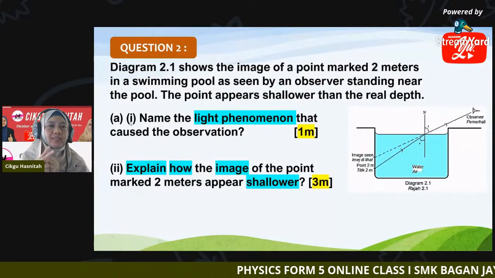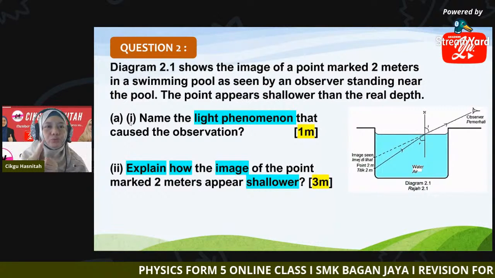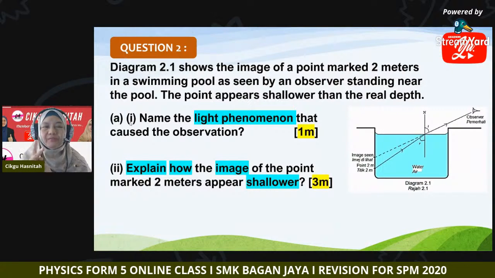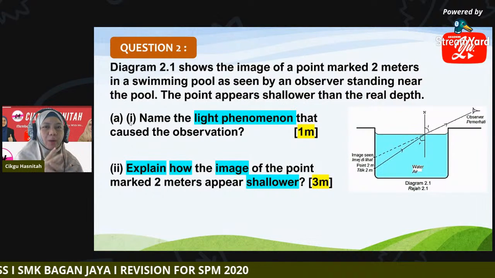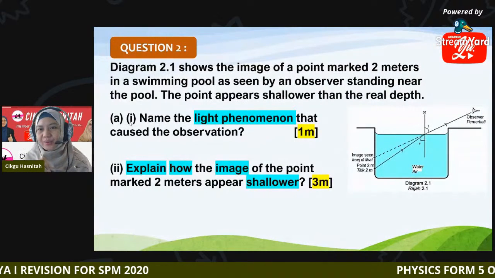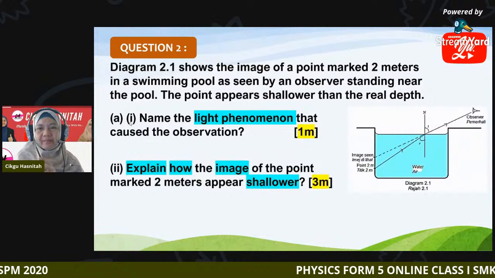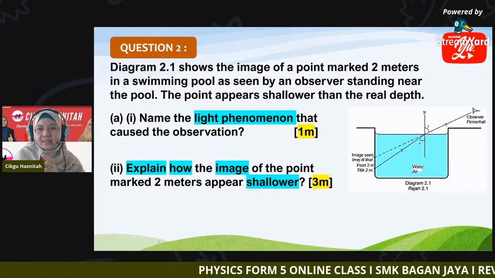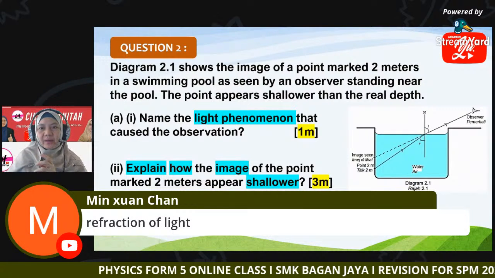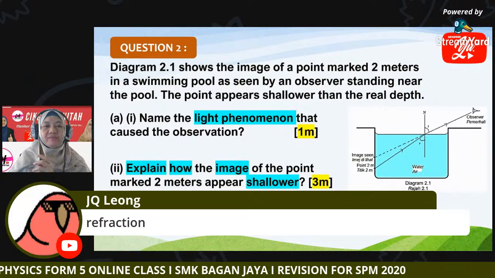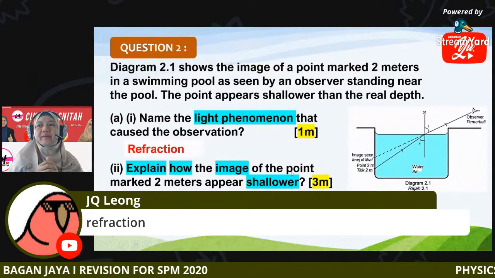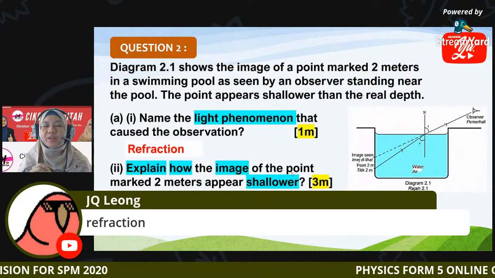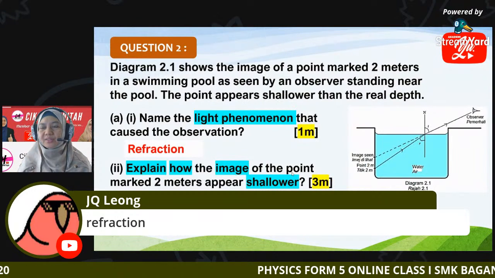The keyword is light traveling between two media of different optical densities. So what is the phenomenon? Yes, it is refraction. The light phenomenon is refraction.